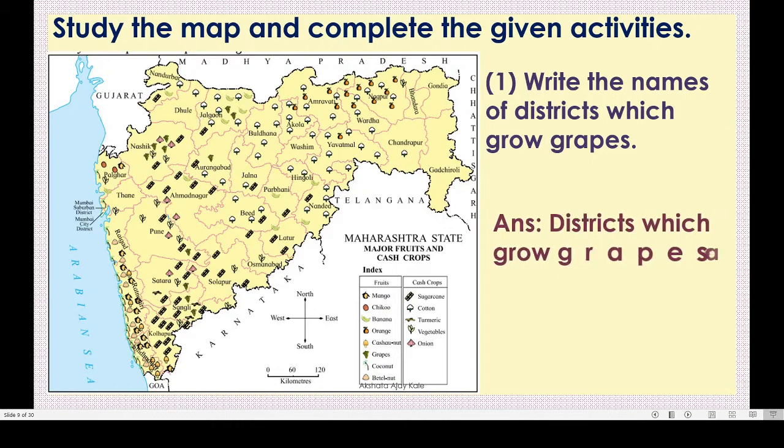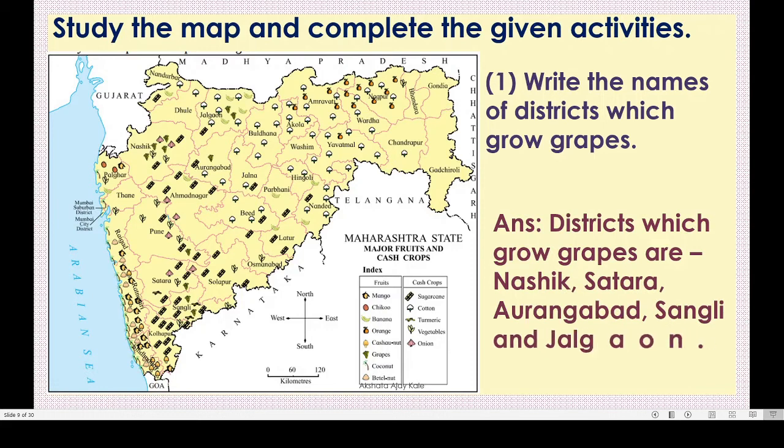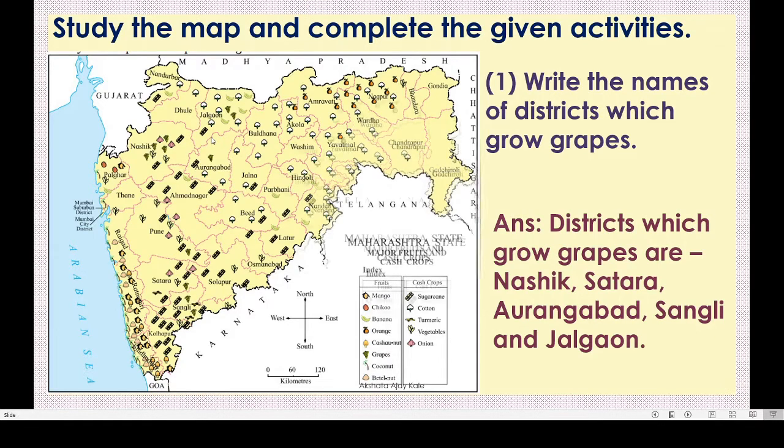We have to write the answer like this. Districts which grow grapes are Nashik, Satara, Aurangabad, Sangli and Jalgaon. Here Jalgaon also you can see, correct? So these are the different districts which grow grapes. Got this, children? You have to search the symbol in the index, name and symbol, and then we have to search for it in the map. Then we will get the answer.